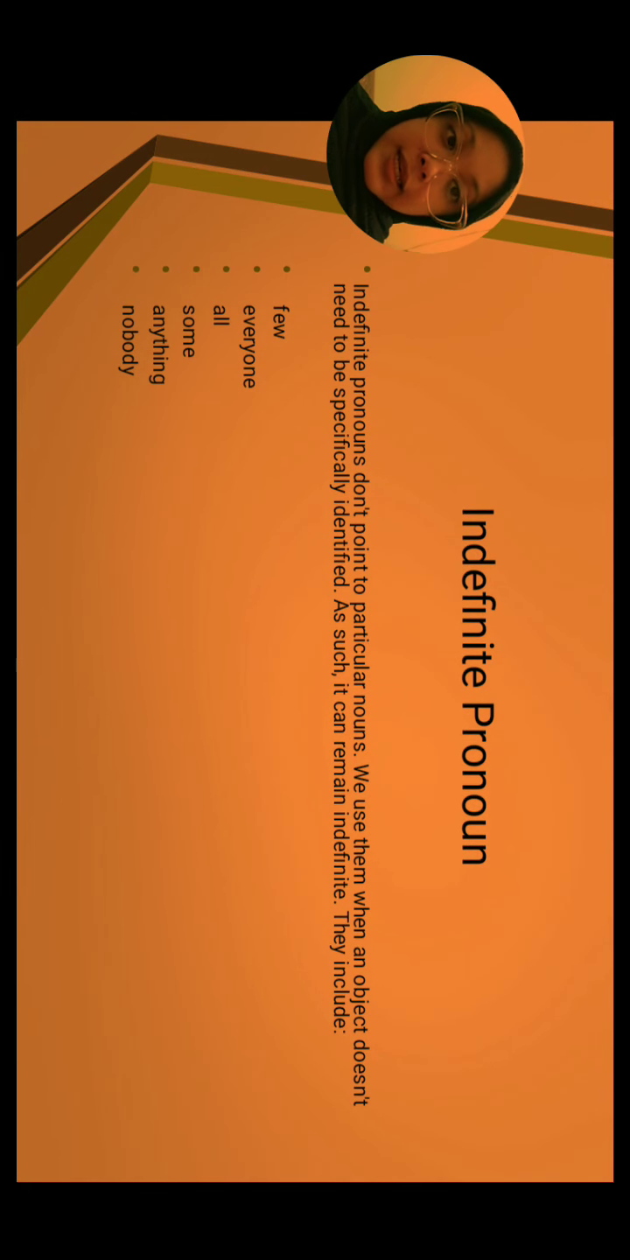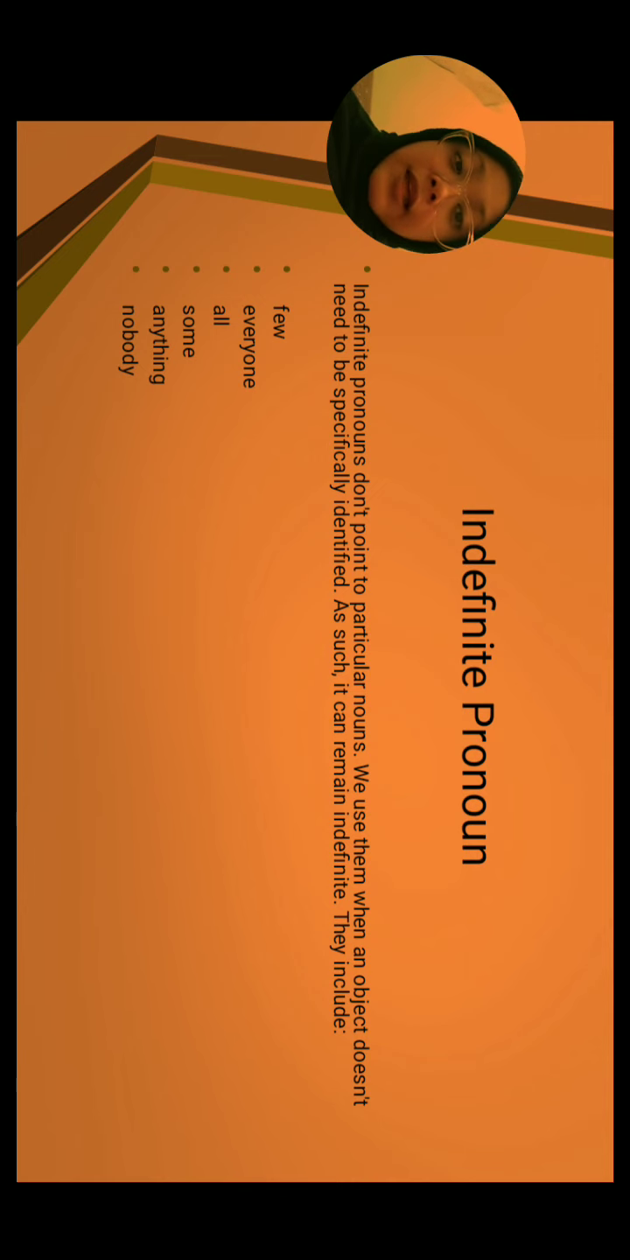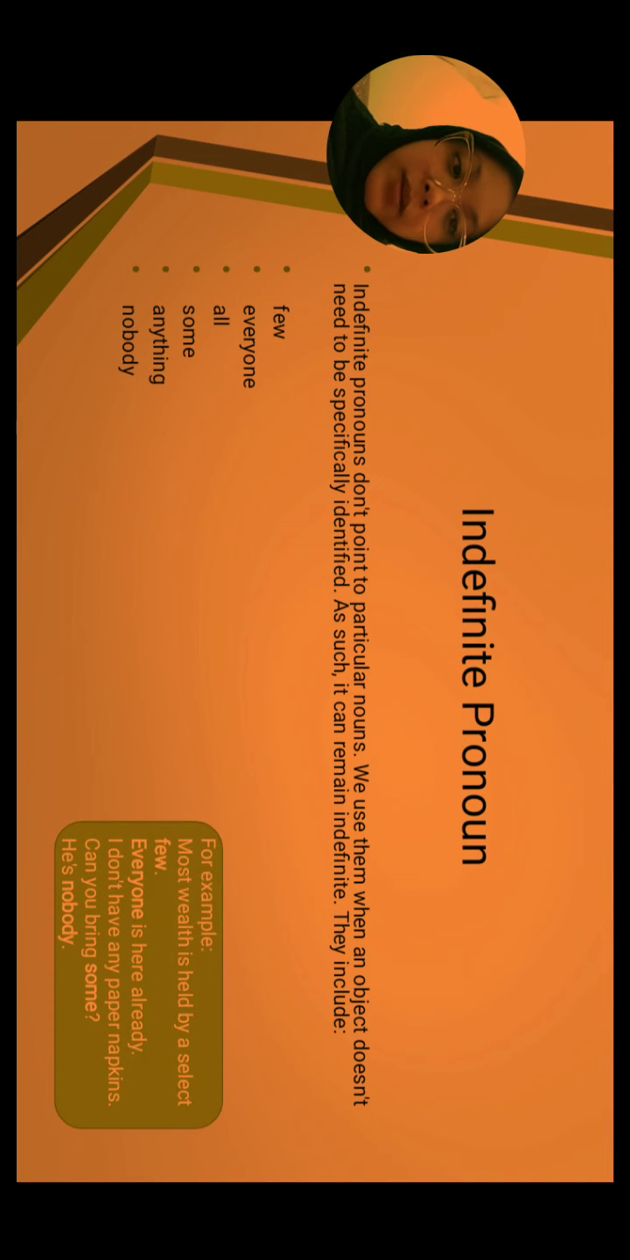The third is indefinite pronouns. Indefinite pronouns don't point to particular nouns. We use them when an object doesn't need to be specifically identified as such. It can remain indefinite. They include few, everyone, all, some, anything, and nobody.